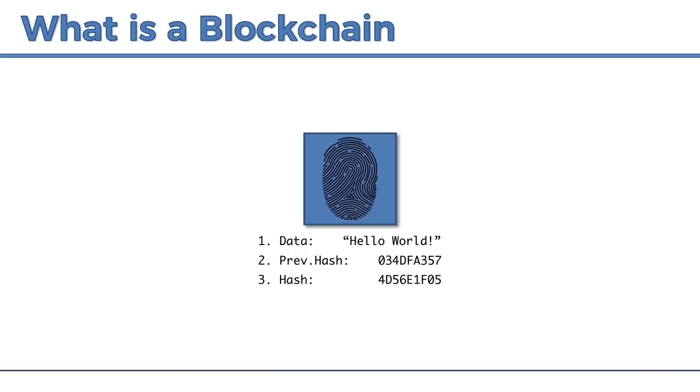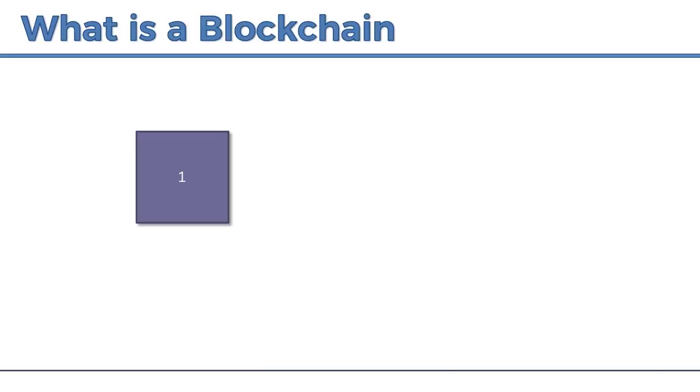So let's have a look at that in action. Here we've got block number one. It's also called the Genesis block, the first block in a blockchain. It's called the Genesis block because after the blockchain is initialized, that block will always stay block number one forever and ever, for eternity. It will never change. No other block will become number one. That's where it all originated.